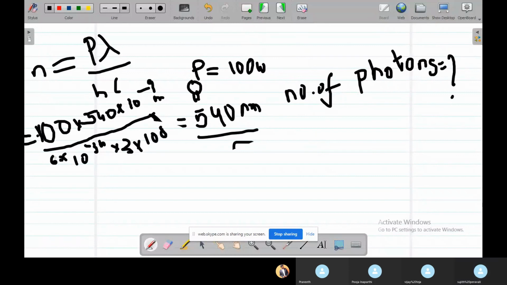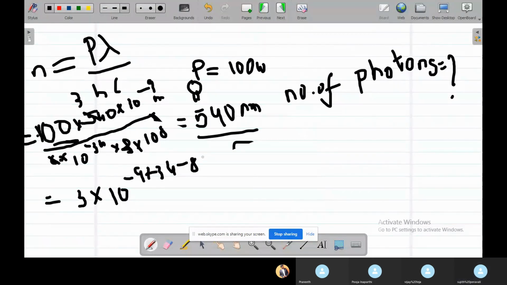So 6 and 3 will cancel out from 54, leaving three times, and considering the powers of 10, it will be 3 into 10 to the power of minus 9 plus 34 minus 8 plus 2, which equals 19... giving 3 into 10 power 20.